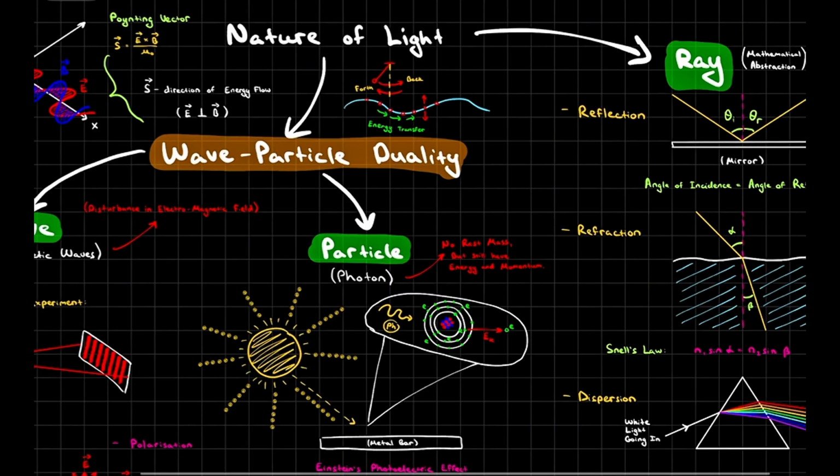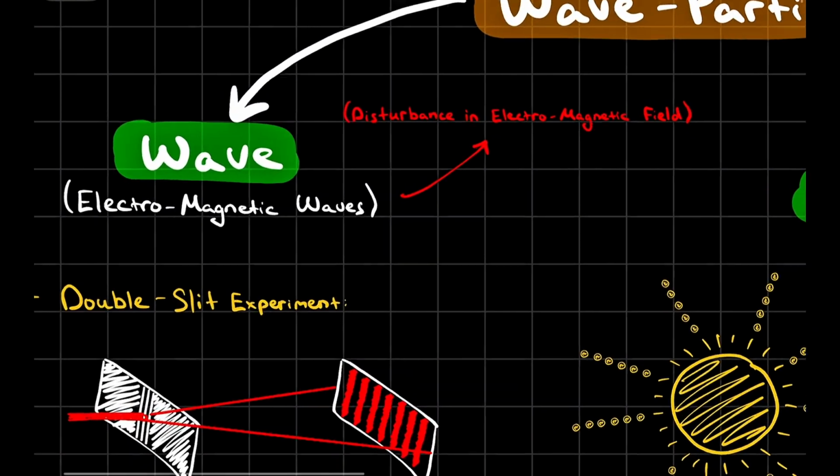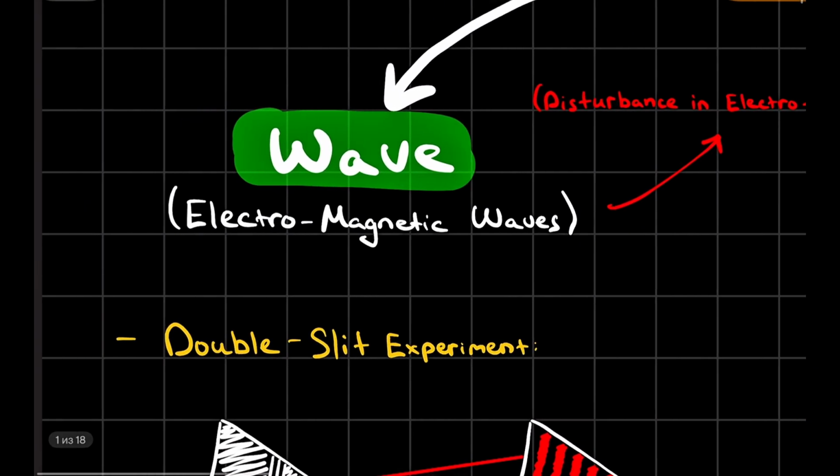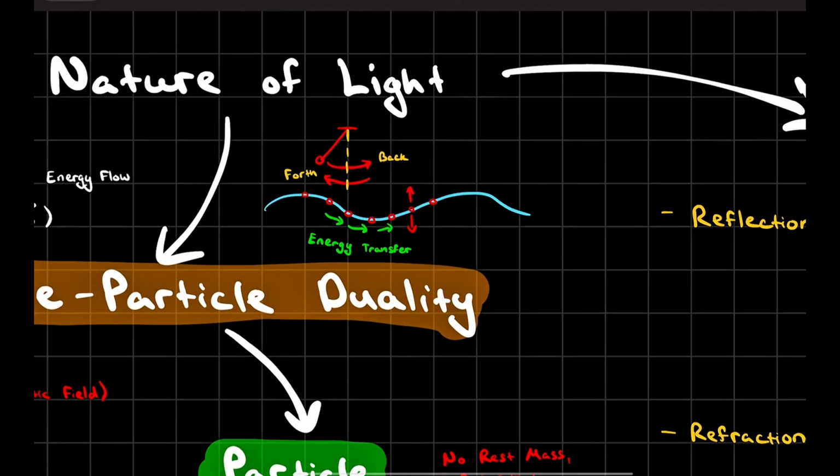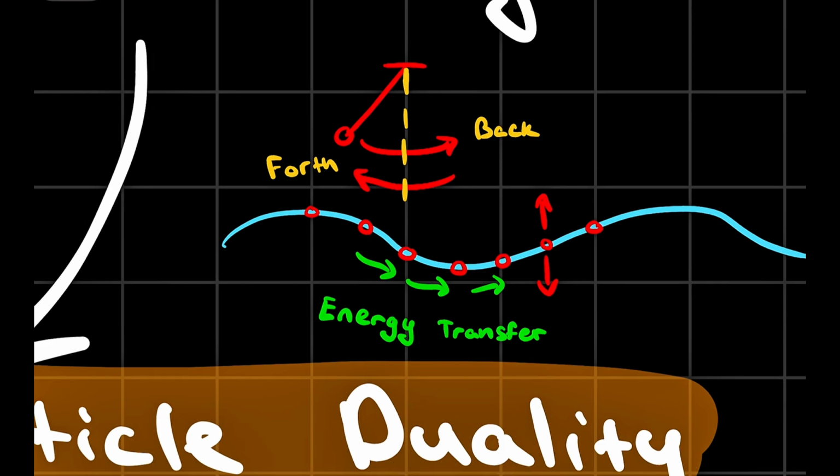So let's start from wave. What do we mean by light as a wave? In fact, it is not just a regular wave, and first, to talk about wave, let's talk about the definition of the wave. In physics, you basically know about oscillations and waves. You have studied this before this course.